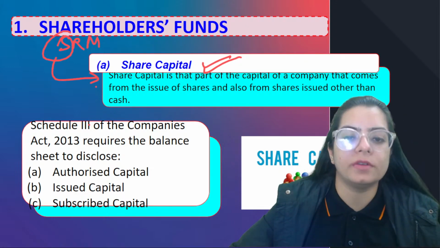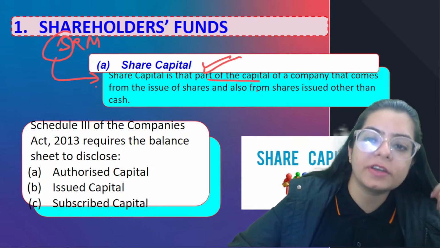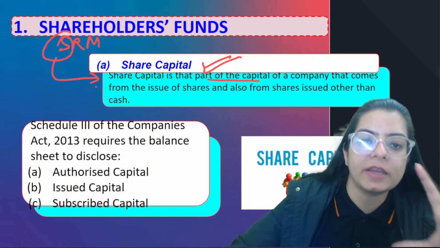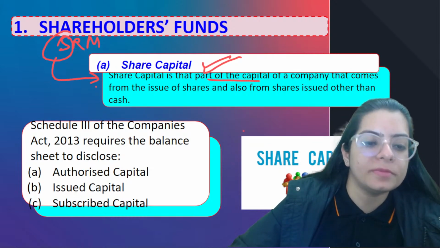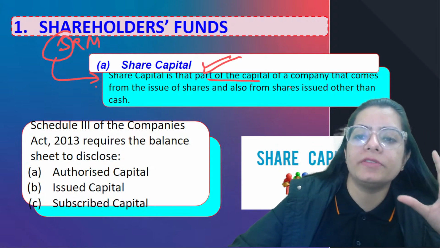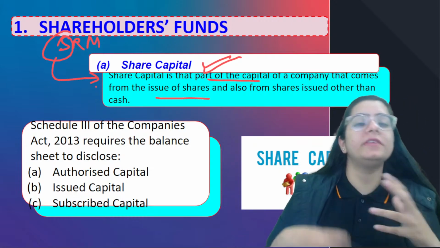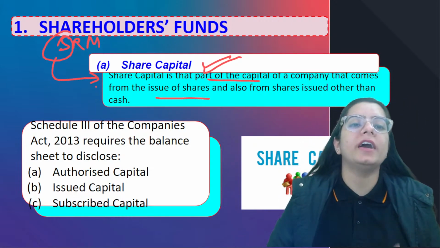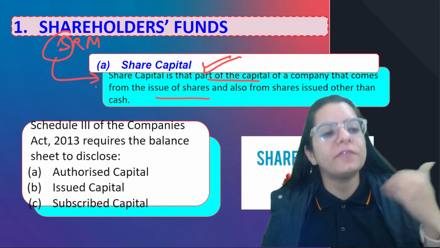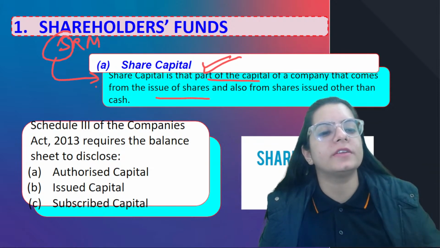Share capital means the total money which the company is going to own. There are some different types of capital also which come under share capital, but share capital means the part of capital that the company got from the issue of shares. So share capital means the money which the company has arranged by issuing shares. The company has issued shares to get money from the public, so the money which the company has got by issuing shares to the public is share capital.